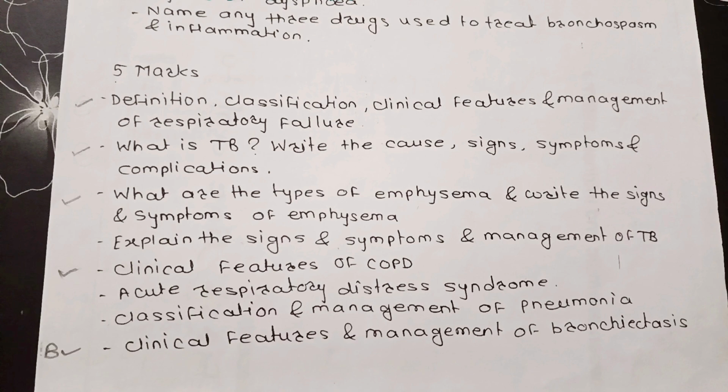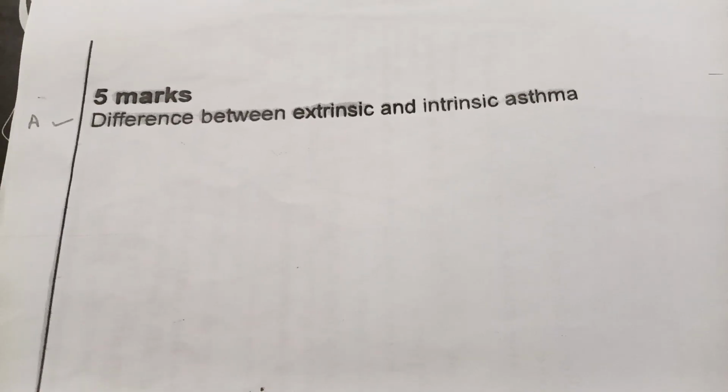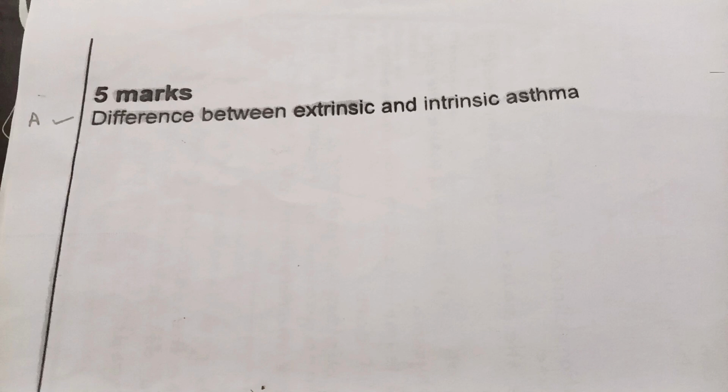Now, there is one more important 10-mark question, that is, what is PFT and what are the indications and contraindications of PFT? How do you differentiate between obstructive and restrictive lung disorders based on PFT? And the last important 5-mark question, that is, differentiate between extrinsic and intrinsic asthma.